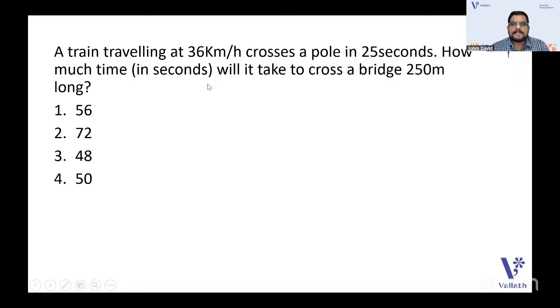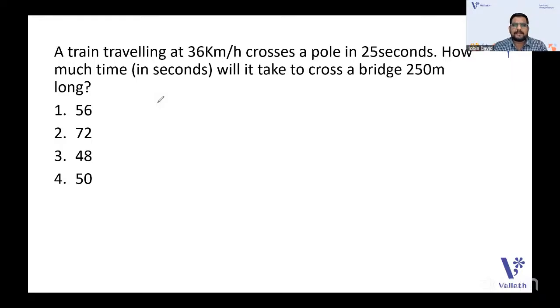A train traveling at 36 kilometers per hour crosses a pole in 25 seconds. How much time in seconds will it take to cross a bridge 250 meters long? Train and speed questions, like crossing a bridge or crossing a platform, are very interesting questions, and NTA is very fond of asking this type of question. Whenever the train crosses a pole, the distance should be taken as only the length of the train. Whenever it crosses a bridge or platform, you should add the length of the train plus the length of the bridge or platform.